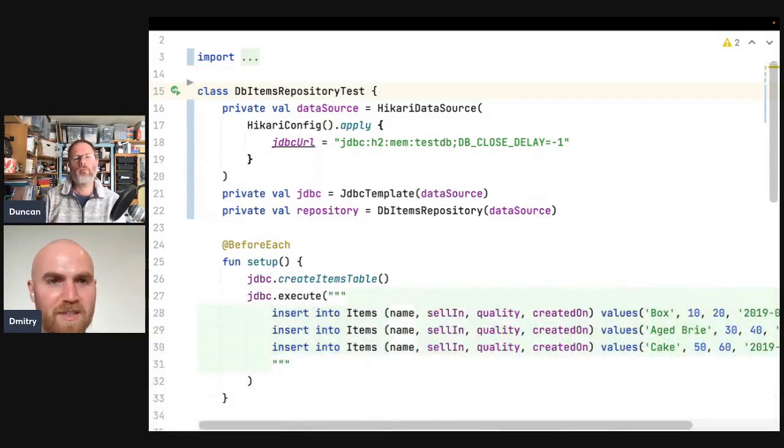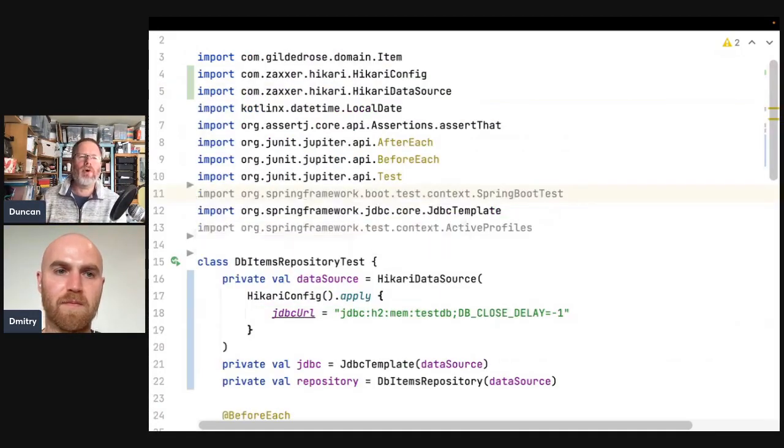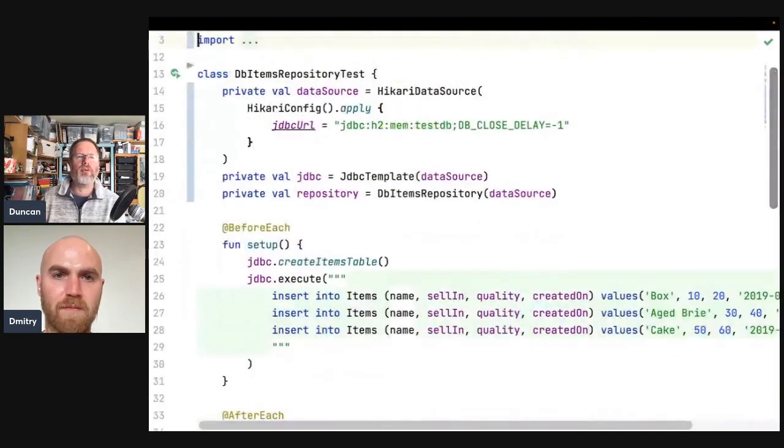Okay. To be fair, it seems to me that with any test that uses Spring, the first one of them is slow, and then the rest are okay. And when we're running single tests, we're kind of cheating a bit because we're saying, "Oh, look, that test is really slow." Yeah, that's true.